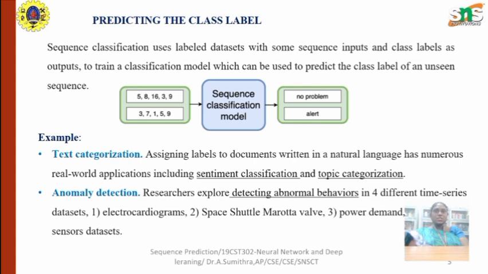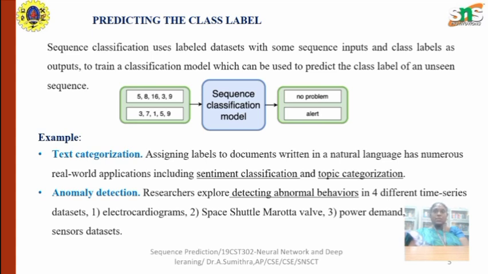In speech recognition, sequence prediction plays a crucial part in speech recognition systems, where the goal is to transcribe spoken language into text. RNNs are used to model the sequential nature of a speech signal and predict the sequence of phonemes or words based on acoustic features extracted from the audio recording.